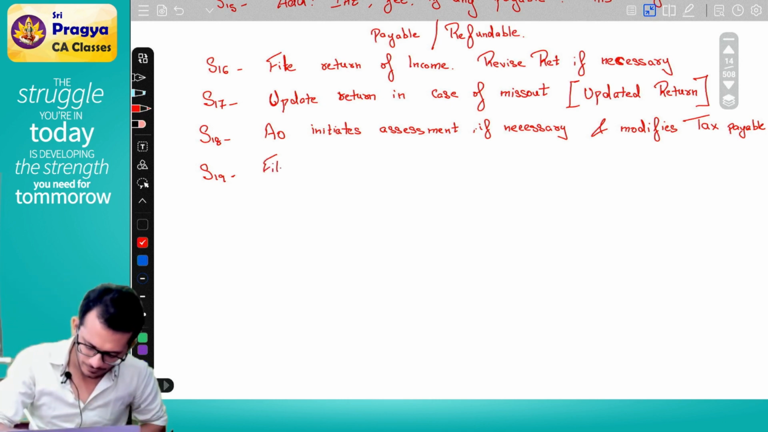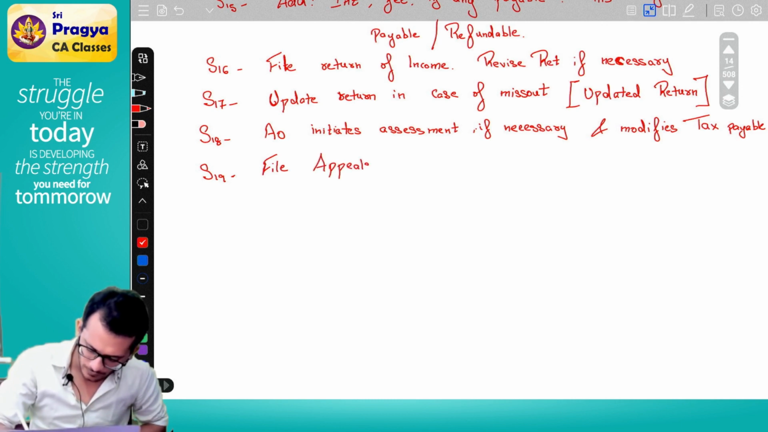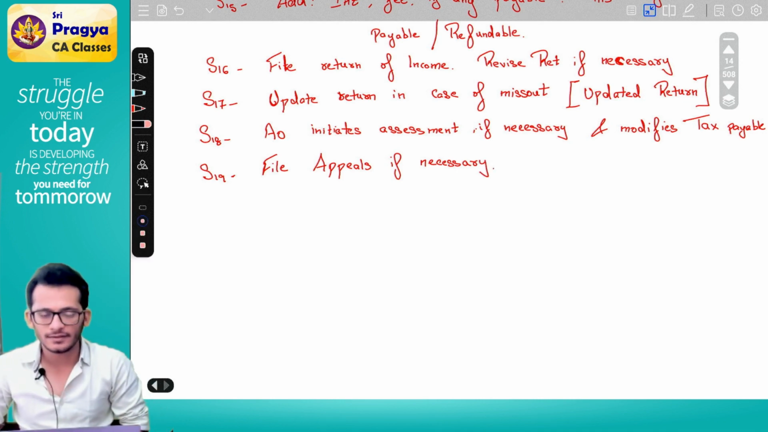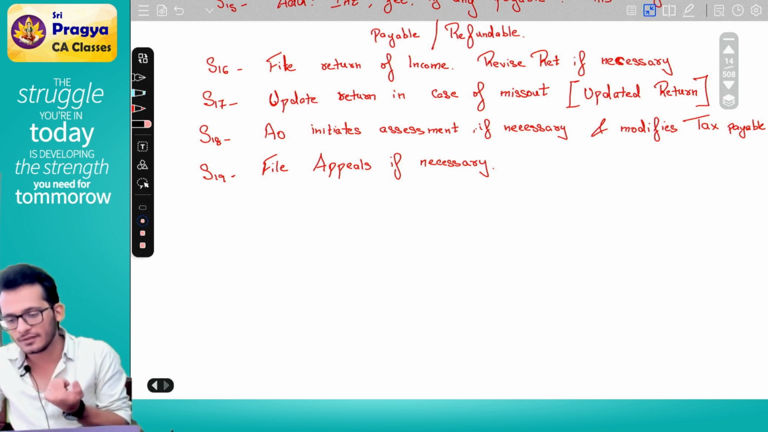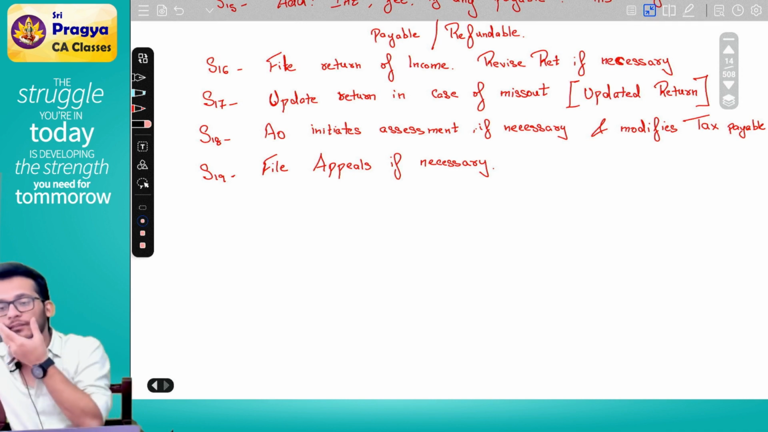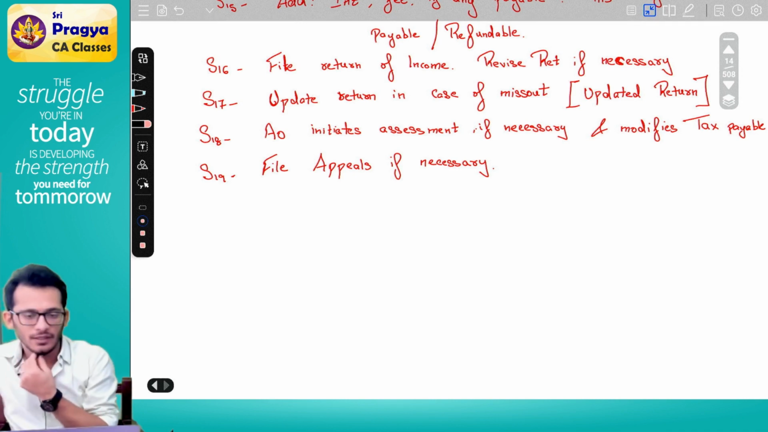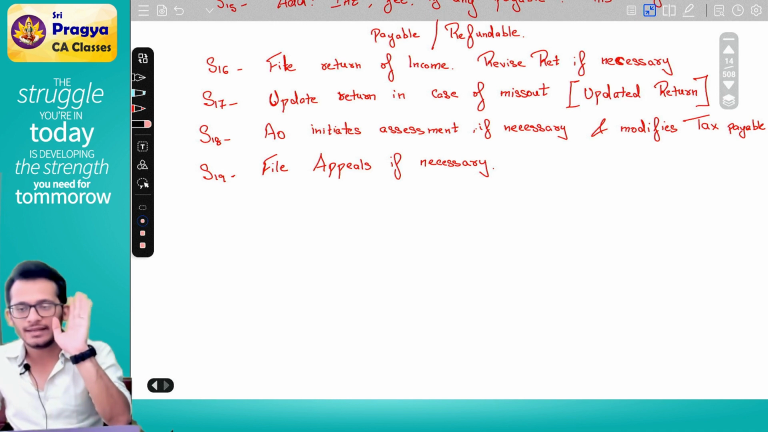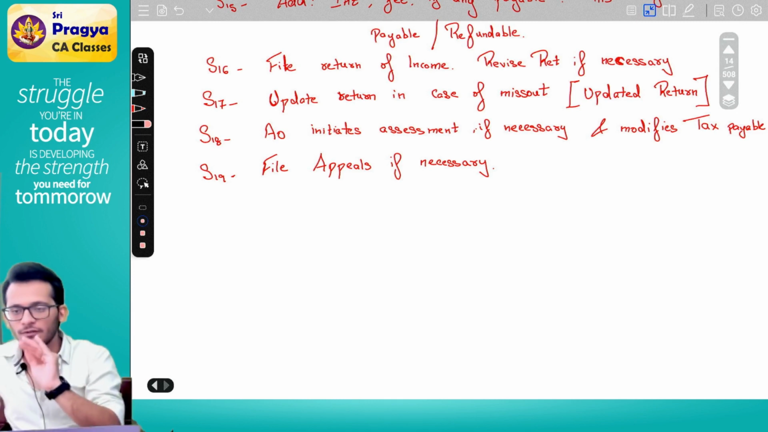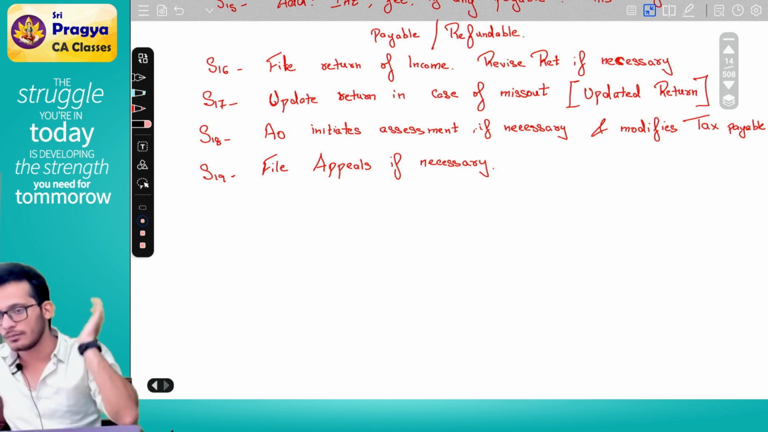File appeals if necessary. You have initiated assessment. The assessing officer is saying, boss, this is what the tax is. You are telling, no, sir, tax is something else. You will file an appeal. Now, this can be at various levels: CIT, ITAT, High Court, Supreme Court. At the end of the day, you will decide that you have to either pay or you have to get more.